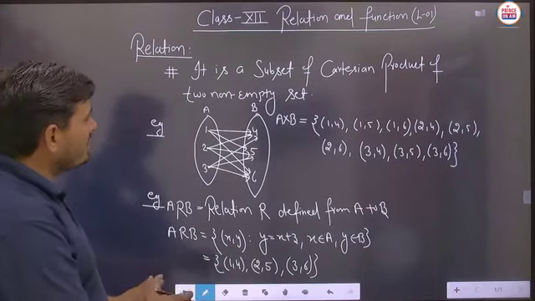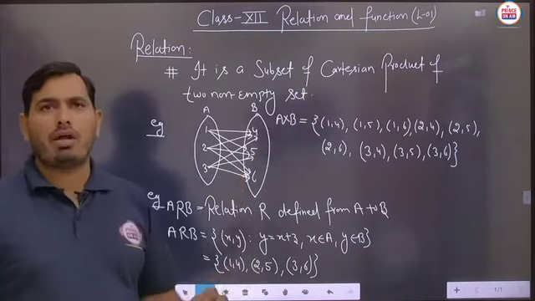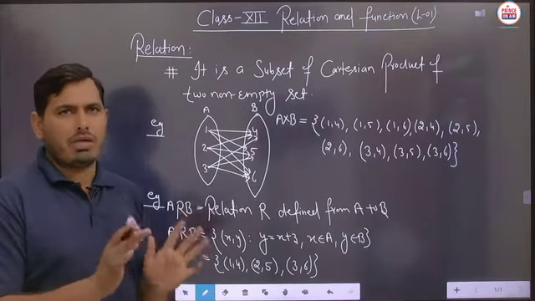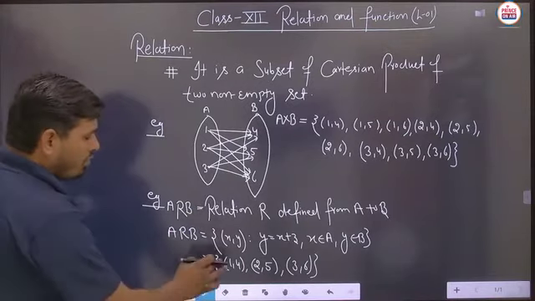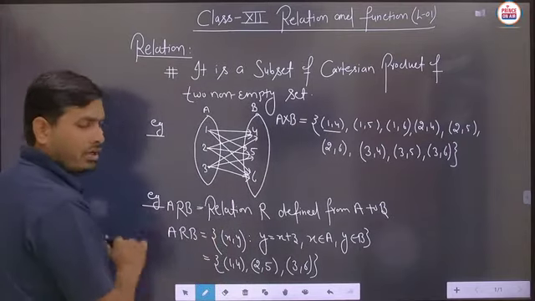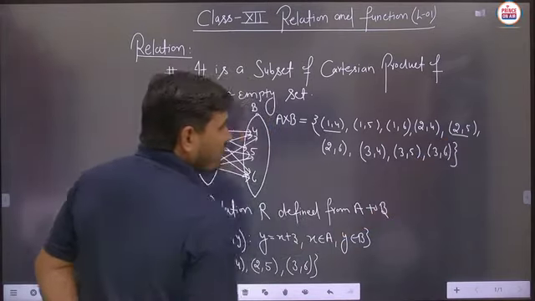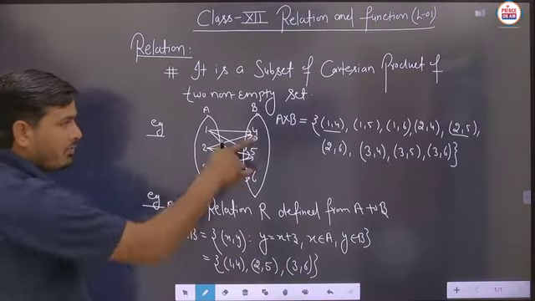And in the definition part, what we are saying is that it is a subset of the Cartesian product of two non-empty sets. Means the definition will be satisfied here. So you can check 1 comma 4. The very first element 1 comma 4 is coming from here. This 2 comma 5, you can check, is this 2 comma 5. So this 2 comma 5 will be coming from the A cross B.